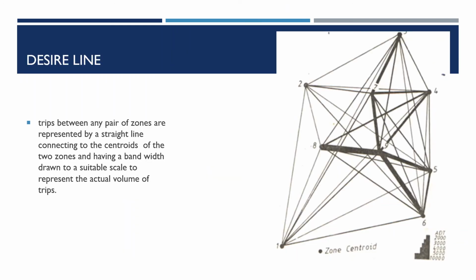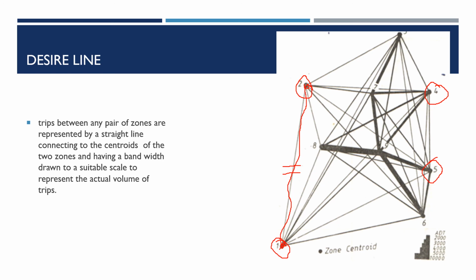The other popular way of representing trip pattern data is through a Desire line chart. So here the zones will be represented by the zone centroid. We have taken A, B, C, D as the example, but let's consider here 1, 2, 3, 4, 5. You can see the points here. These are the zone centroids. Now a pair of zones would be connected by means of a straight line. So they will connect the centroids of a pair. The trips would be indicated by the lines. These are called Desire lines.